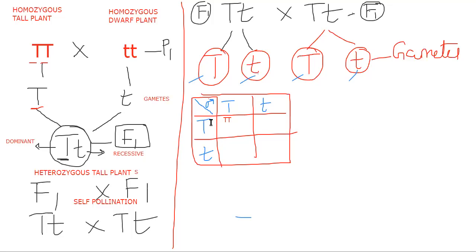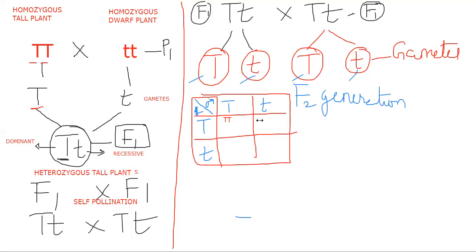Whatever offspring we get here, we call the F2 generation. Let us see what offspring we get in the F2 generation.